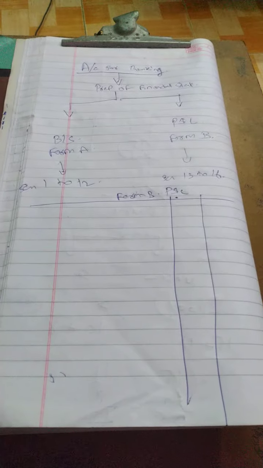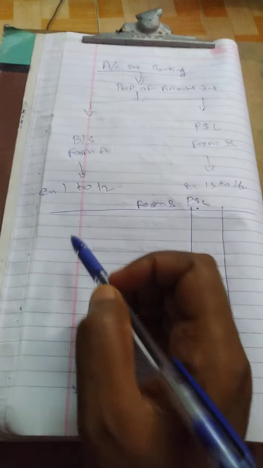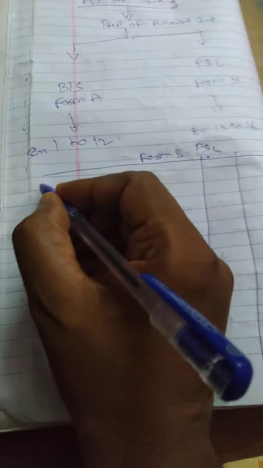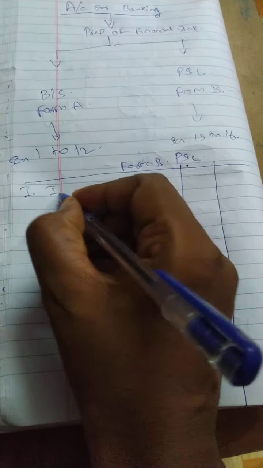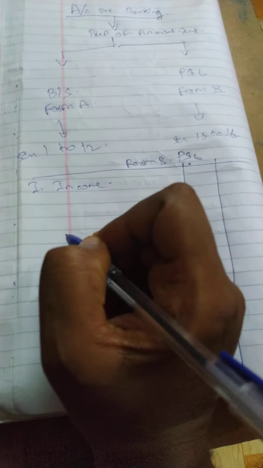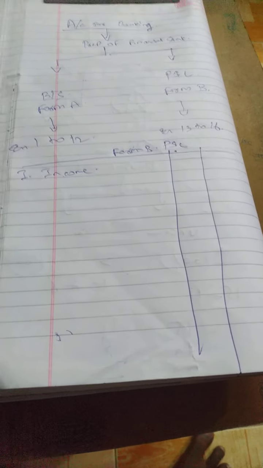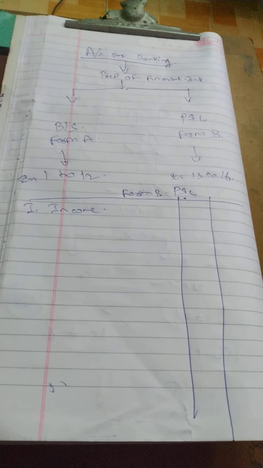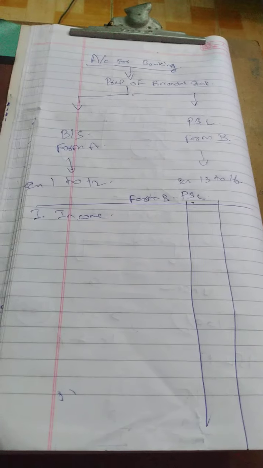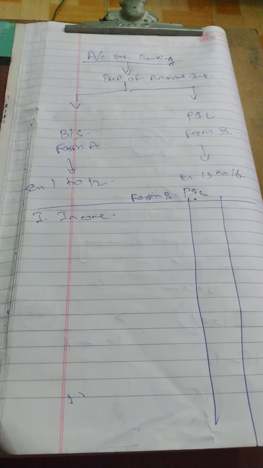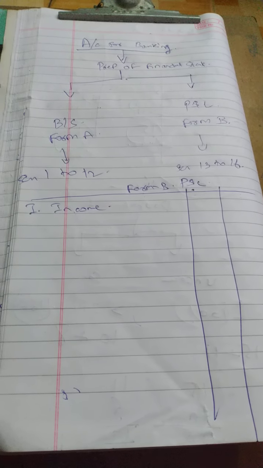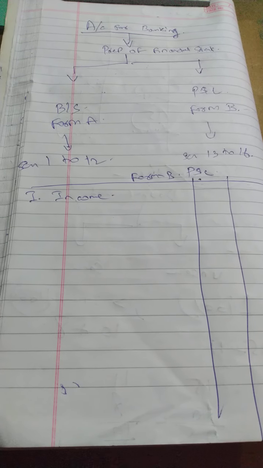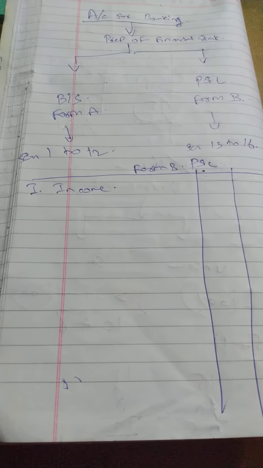So the point is, P&L as per the material format, the first item is income. Under the income, I am a banking company. What is the major income for me? The major income is interest income, because my business is finance business, my business is lending business, my business is providing loans to customers. So my income will be majorly on interest basis only.